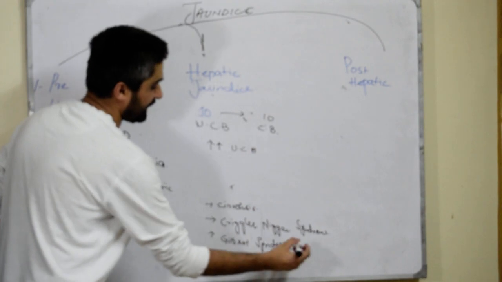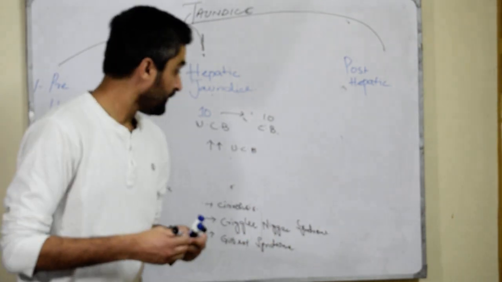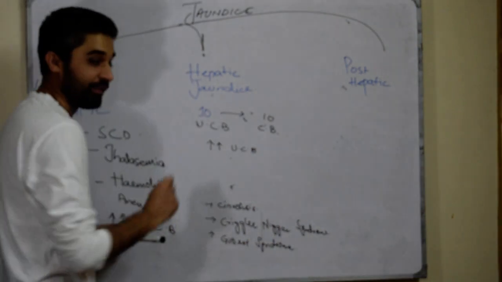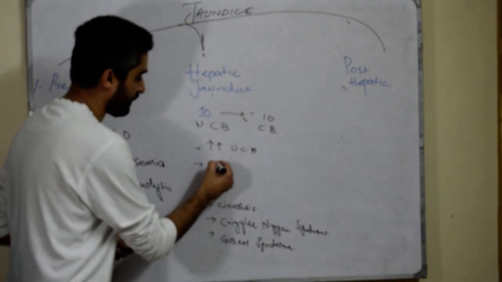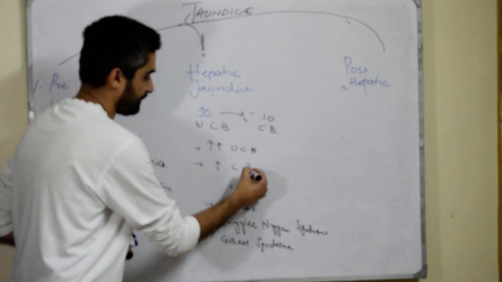In all these conditions the liver is malfunctioning. So besides the increased level of unconjugated bilirubin, what happens? There is an increased level of conjugated bilirubin as well.